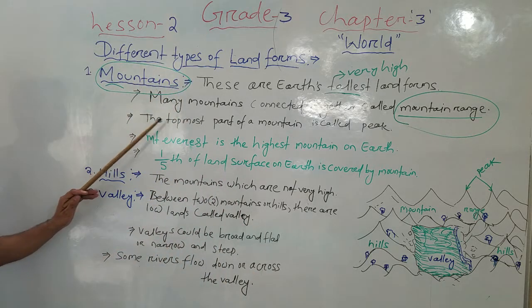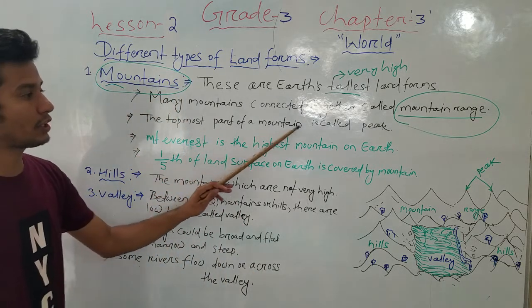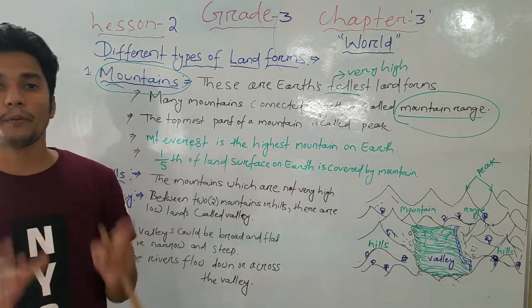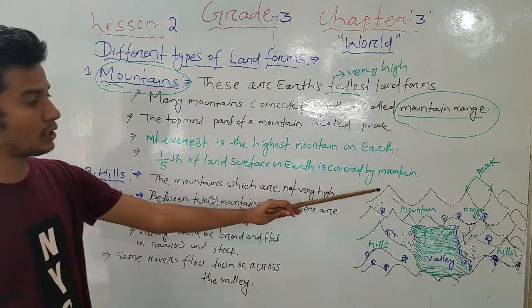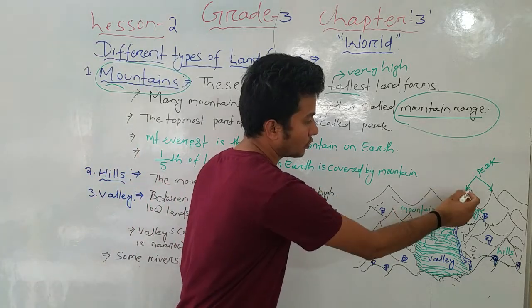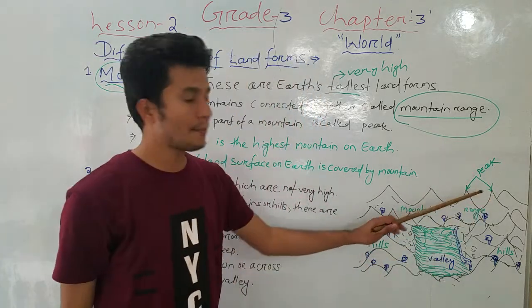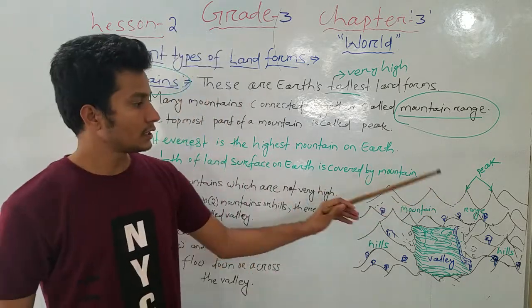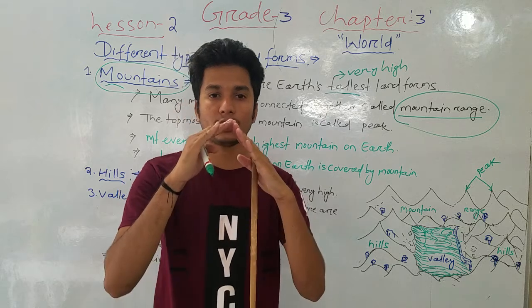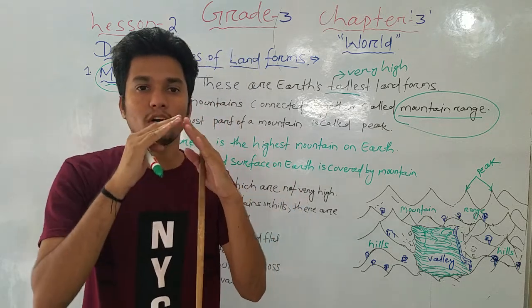Next, the topmost part of the mountain is called the peak. Look at the figure, students. This is the topmost part of the mountain. That is called a peak, P-E-A-K. It is the main height point of the mountain.